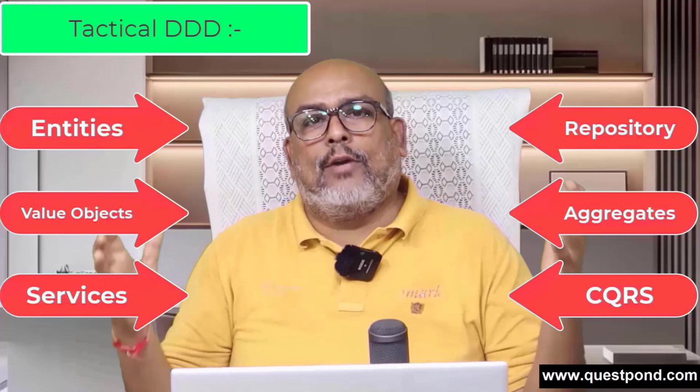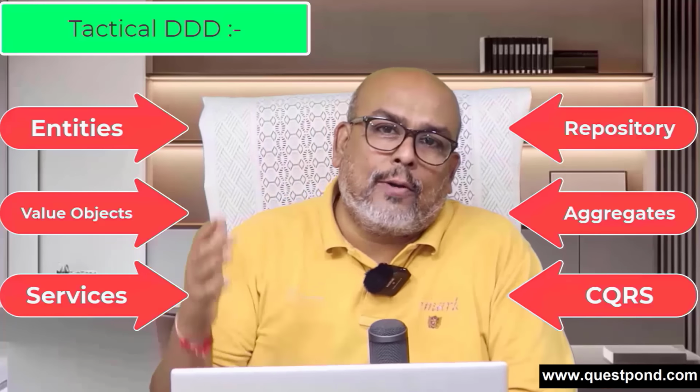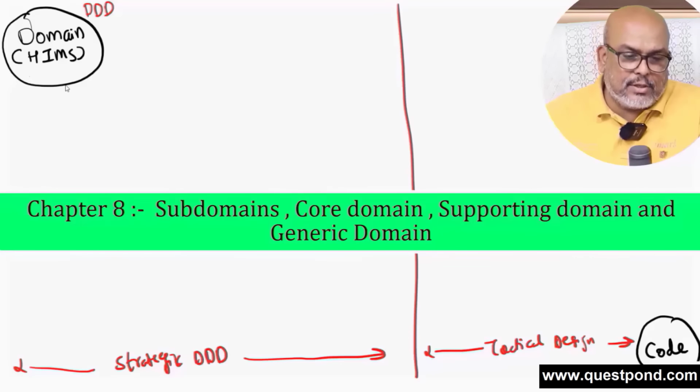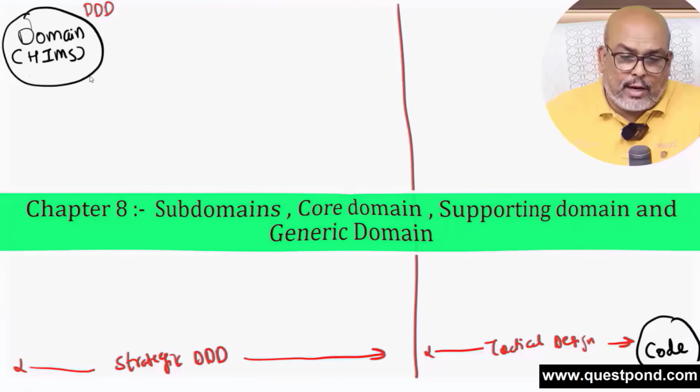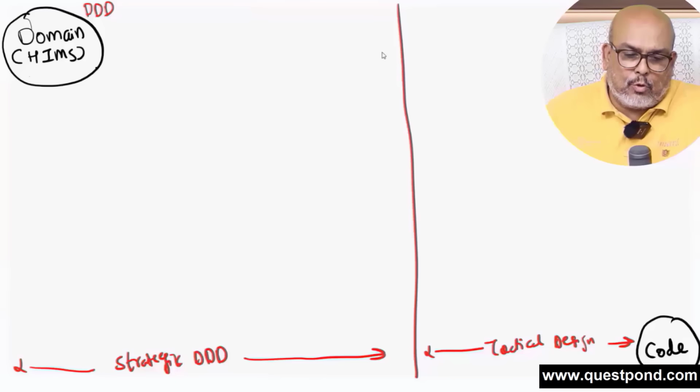So whenever you are going from that domain till the code, you will flow through a strategic DDD phase and you will flow through a tactical DDD phase. This is your domain, let's say HIMS, hospital management system. Now in the strategic DDD, the first step is that you will go and identify your subdomains. Let me just use this black color out here. So you will go ahead and identify your subdomains. For example, in HIMS, one of the subdomains can be appointment.